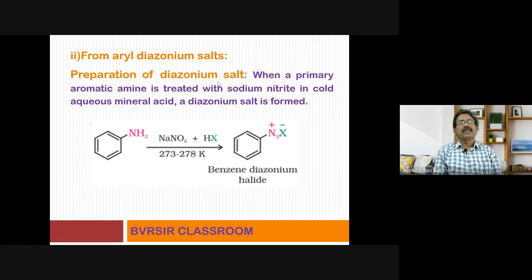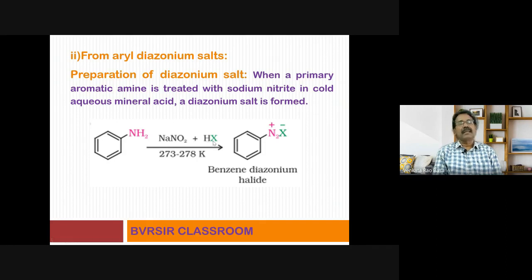Very simple. As far as my knowledge is concerned, all the universities are following the same syllabus. So in the practicals also you have organic preparations. In these organic preparations, say for example, phenylazo beta-naphthol, it involves the preparation of benzene diazonium chloride. How is that benzene diazonium chloride prepared? We take a primary aromatic amine, namely aniline. There is aniline, C6H5NH2. It is reacted with a mixture of sodium nitrite and, say for example, HCl.